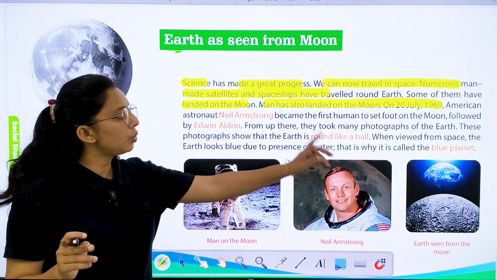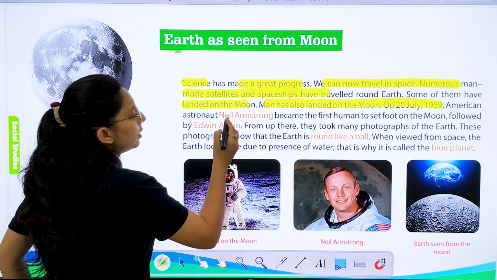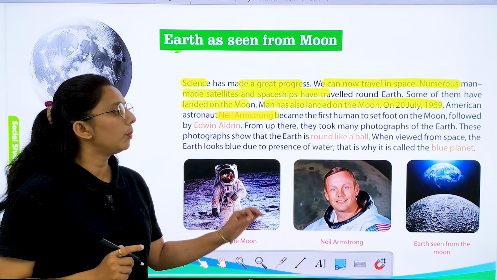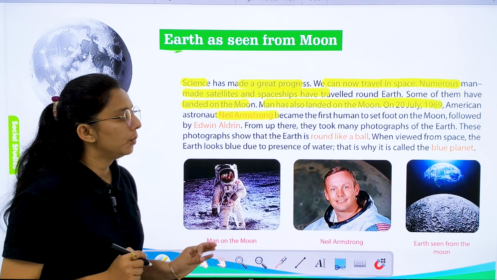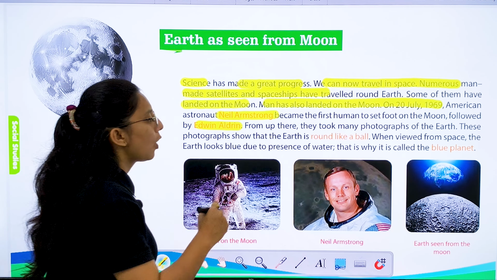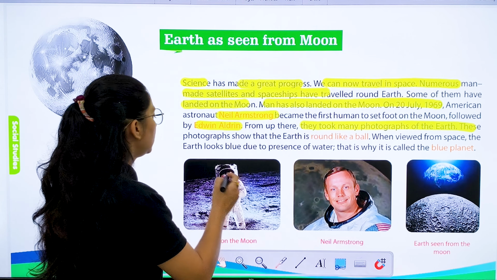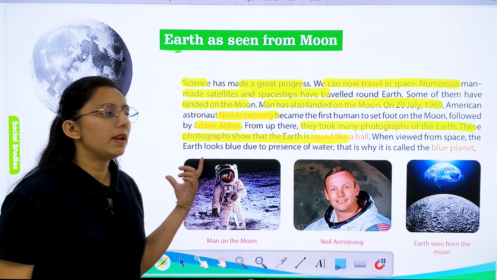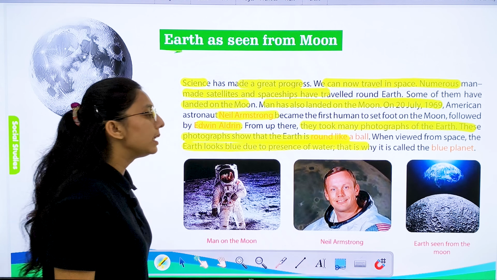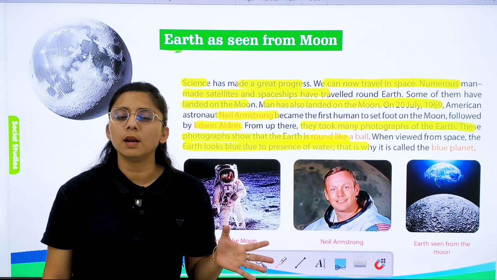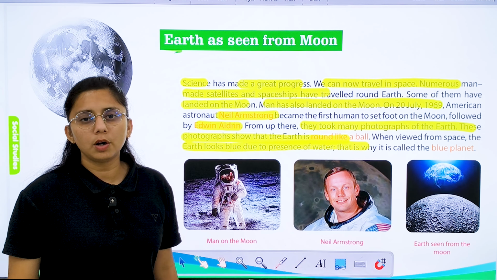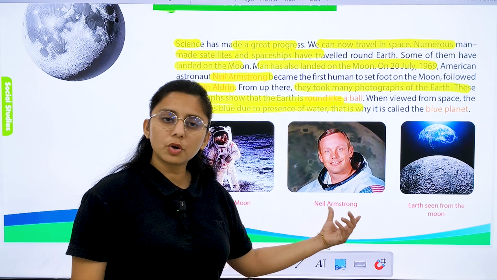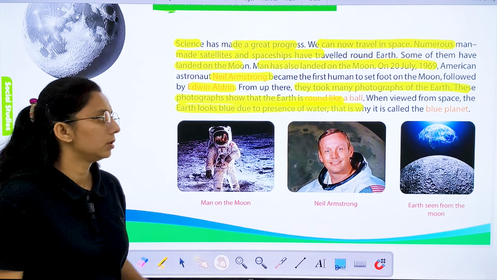On 20th July 1969, the American astronaut Neil Armstrong was the first human to set foot on the Moon, followed by Edwin Aldrin. From up there, they took many photographs of the Earth, and these photographs show that the Earth is round like a ball. When we view it from space, the Earth looks blue. Why does the Earth look blue? Because of the presence of water, and that is why the Earth is also called the blue planet. Here you see the man on the Moon, Neil Armstrong, and the Earth from the Moon.